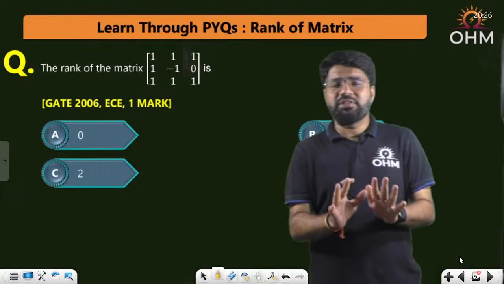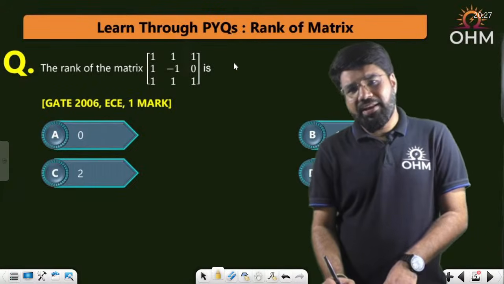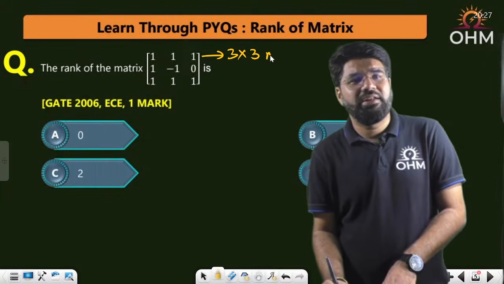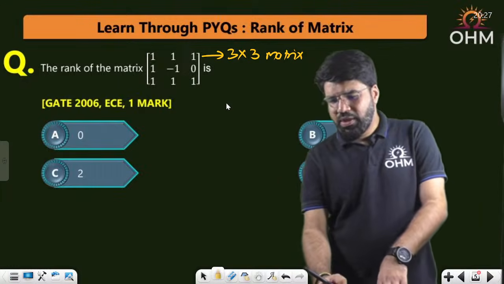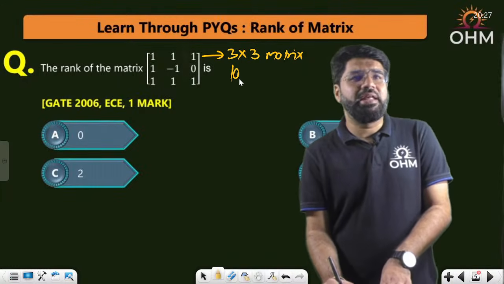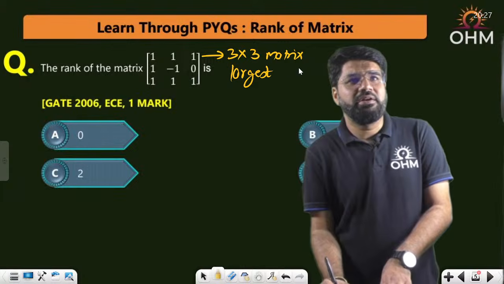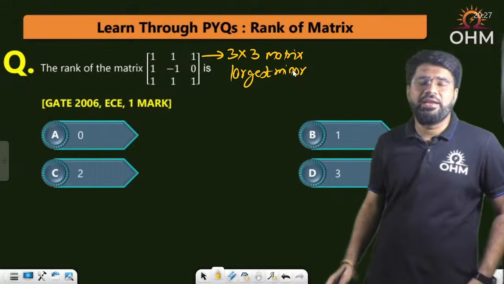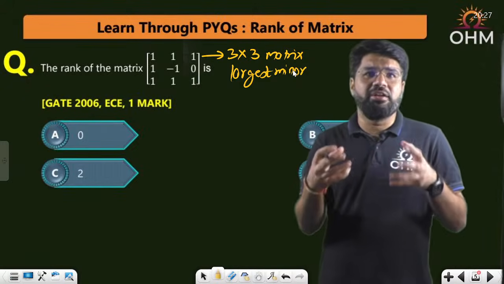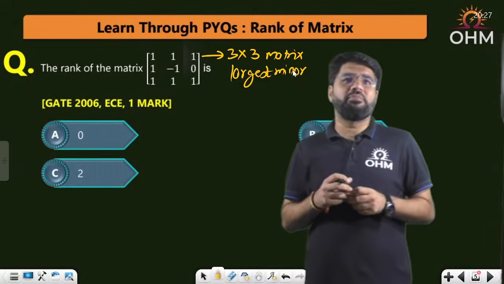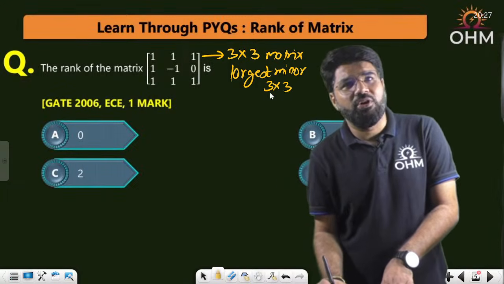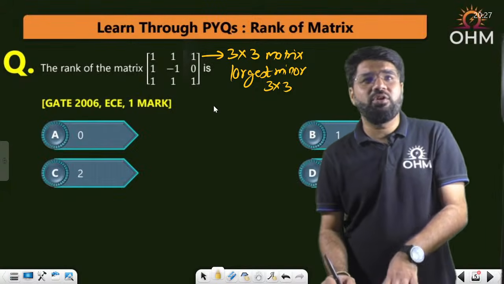Again a 3 cross 3 matrix, right dear? So what is the largest minor that can be taken out of here? A minor is always a square determinant. A minor is any square determinant that you can extract from the matrix. So the largest minor here that you can extract from the matrix is 3 cross 3. What is that largest 3 cross 3 minor here?